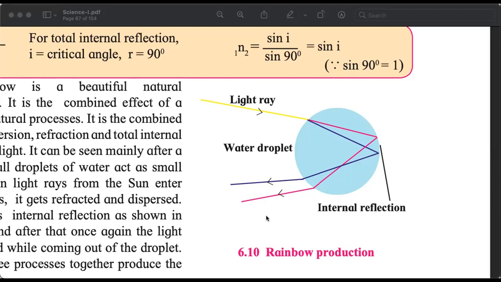What is required for rainbow formation is light, of course, and water droplets in the air. अगर बारिश हो रही होगी, then the water droplets are falling. We will not be able to see the rainbows that they form. They will be momentary. जैसे कि हमने स्केल हमारे आंखों के सामने रखा तो रेनबो दिखा, जैसे ही हटा दिया हट गया. But if the water droplets are suspended in the air, अगर हवा में झूल रहे हो, then we will have a rainbow.